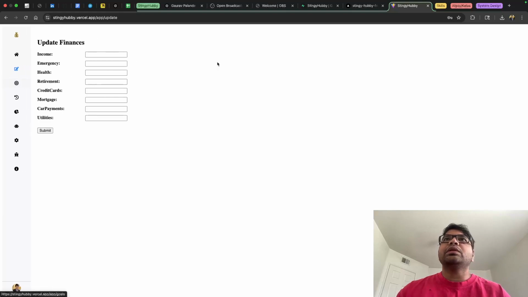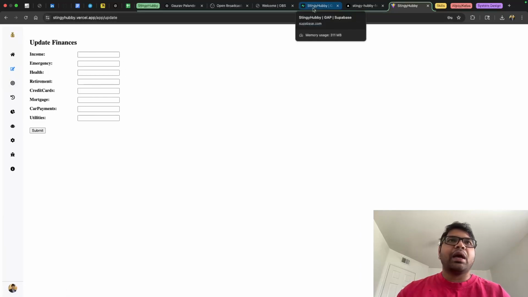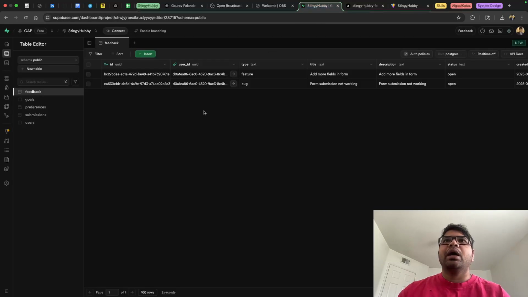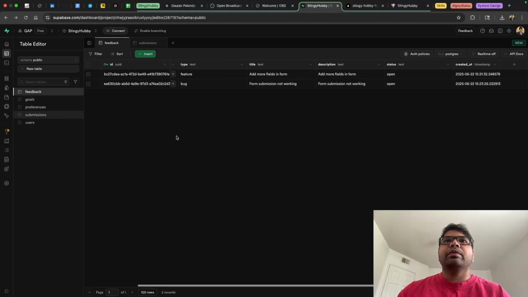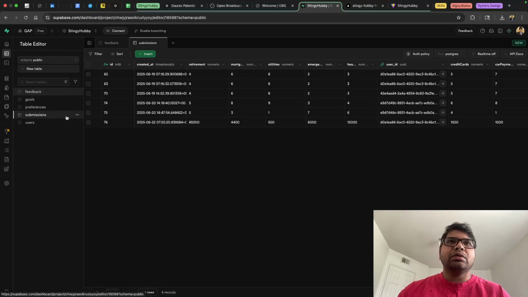And where do we see it? We will see it at the backend side. As a developer, I'll see it in my application, so for that I have to go to my submissions. Now I have my submissions coming in over here. In submissions we have an entry on the 22nd of June, which has certain values within the fields.